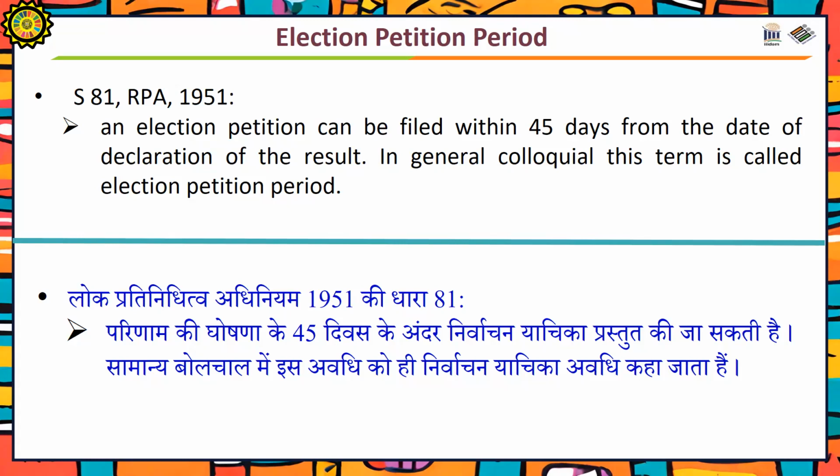Section 81 of RP Act 1951 talks about the election petition. It says, an election petition can be filed within 45 days from the date of declaration of the result. In general, this term is known as the election petition period.